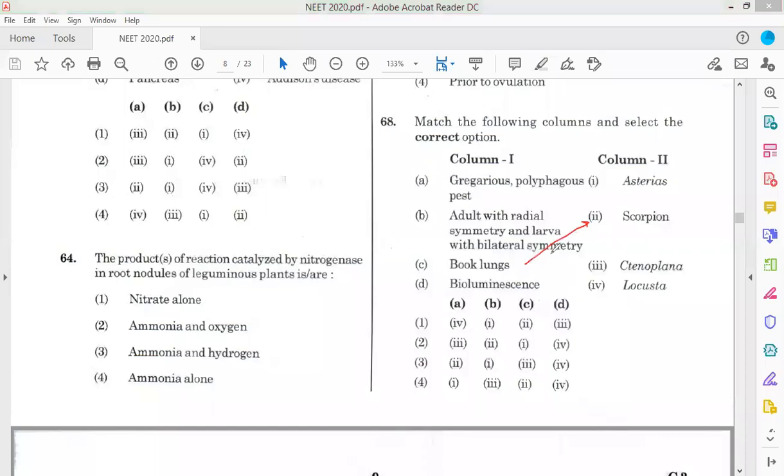Scorpion is a bioluminescent one, Ctenoplana; a polyphagous pest is Locusta; and the adult with radial symmetry and larva with bilateral symmetry. So the answer: A4, B1, C2 and D3. The answer is option 1, the correct answer. Now, question number 69.